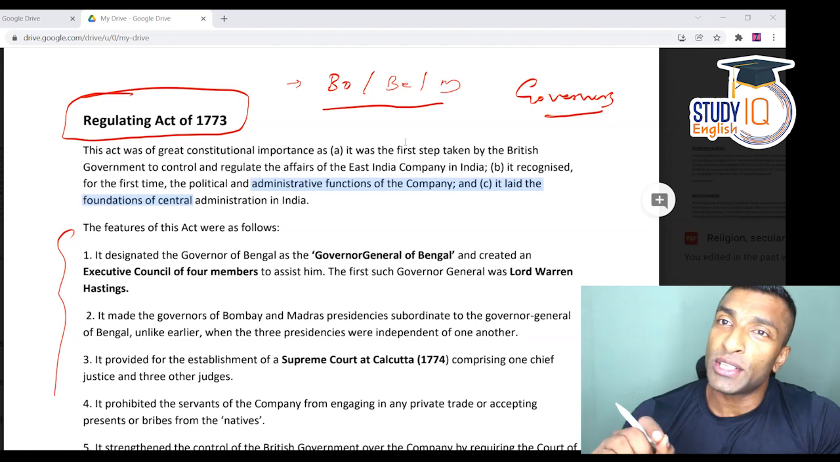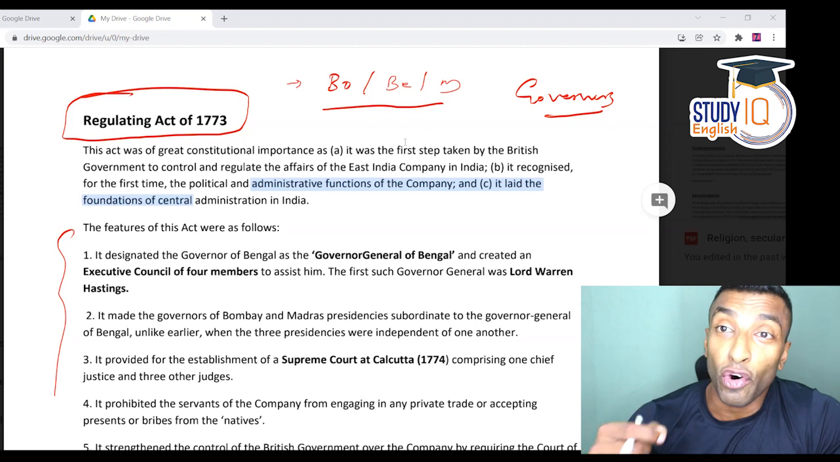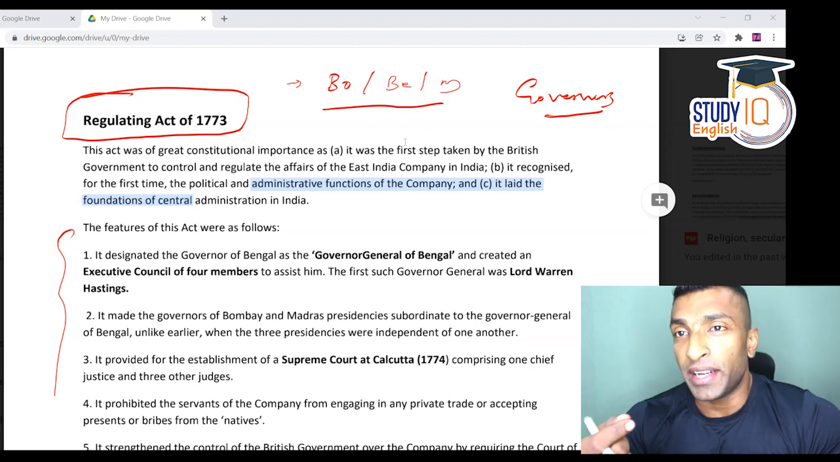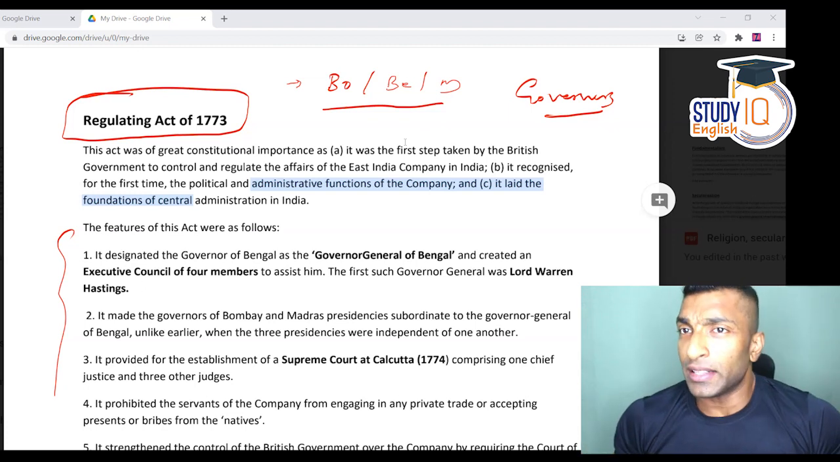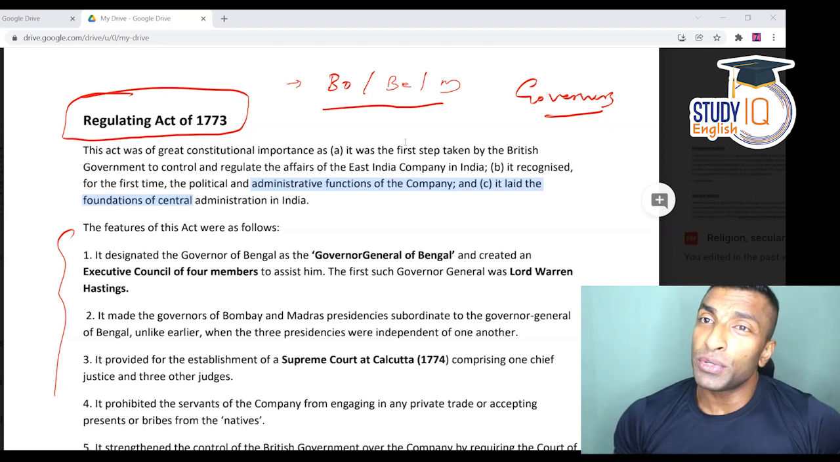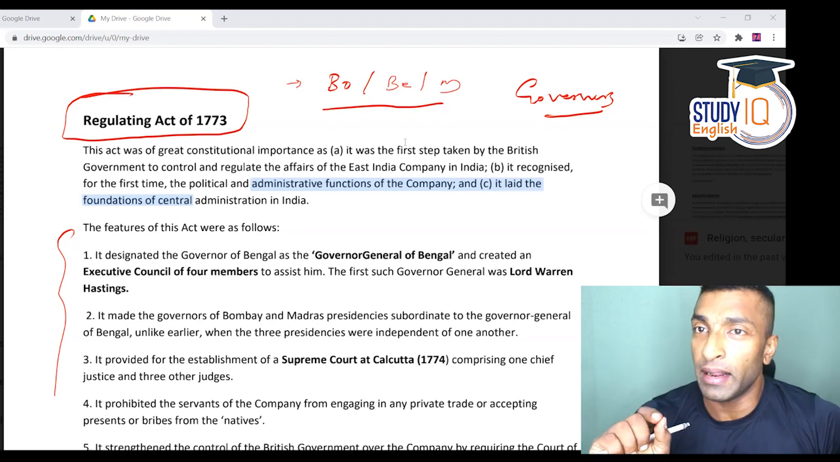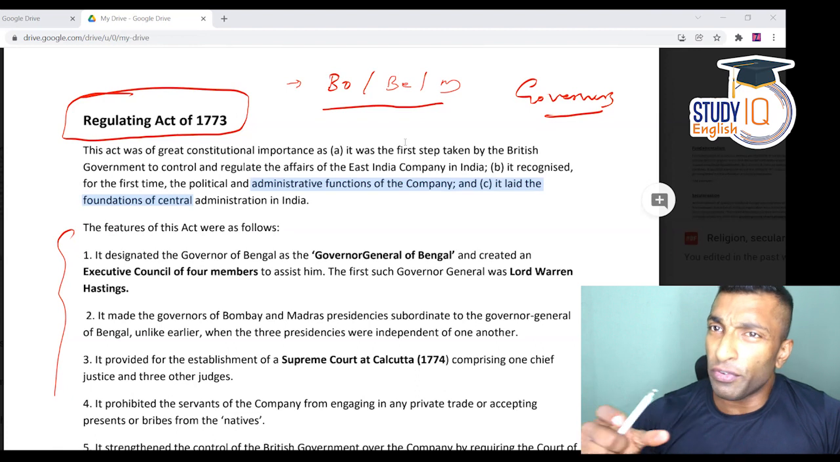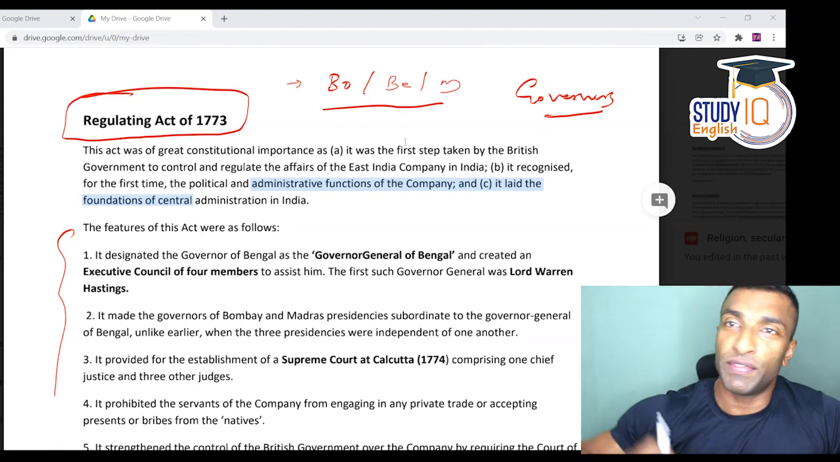But when it comes to external matters, what do you mean by external matters? Like the war policy, right? The peace treaties, etc., that you have signed with other states, the princely states, etc. So when it comes to external matters, if there is any difference of opinion between the governors of each of these provinces and the Governor General, then the Governor General will have the final say.